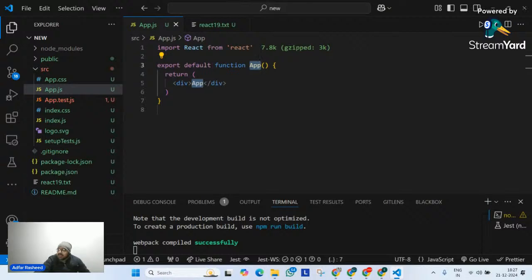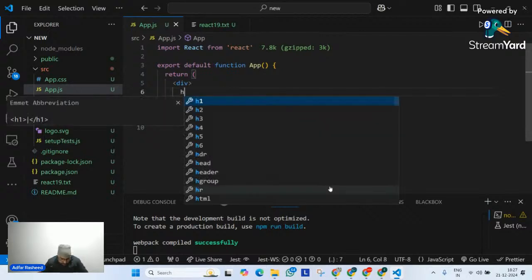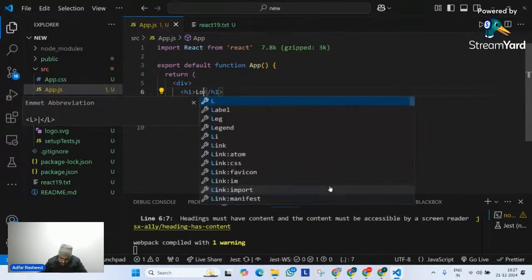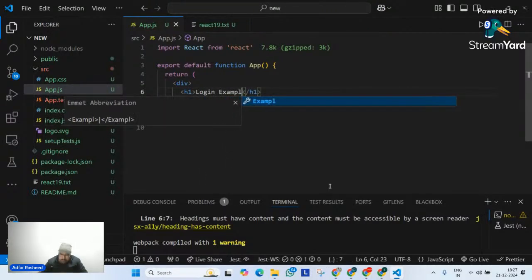So what I will do is create a simple component. In this App component, I won't create any other separate component. Let me make it over here only. Let me create a div in which I will create an h1. I will simply say Login Example like this. Done.